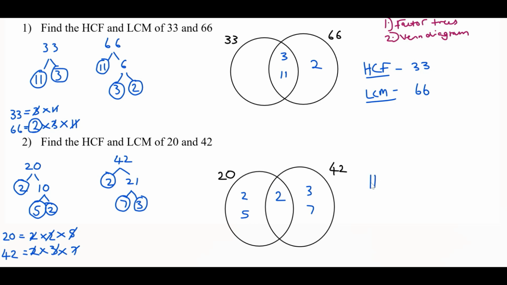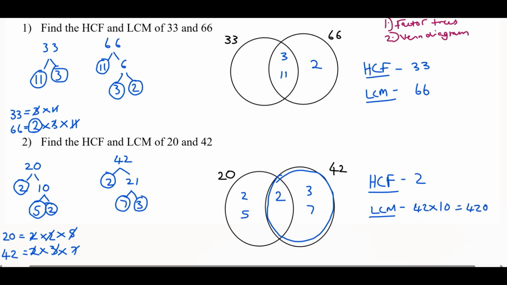And for the last bit, to actually work out the highest common factor and lowest common multiple, the highest common factor, multiply all of the numbers in this middle section. We have just 2, so our answer is 2. And the lowest common multiple, multiply all of the numbers within the Venn diagram. So this circle here equals 42. So 42 times 2 times 5 is the same as 42 times 10, which is 420. And there is our final answer for both questions.